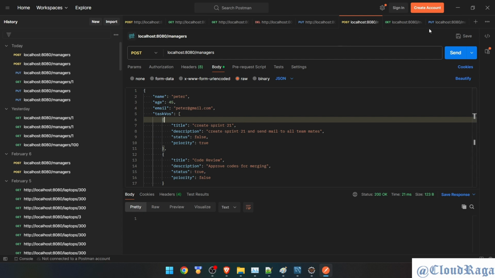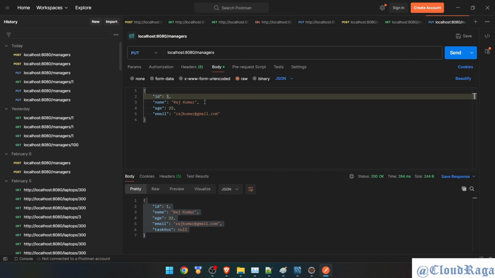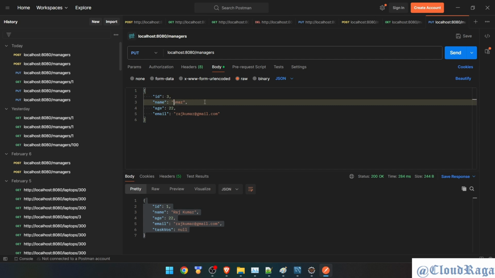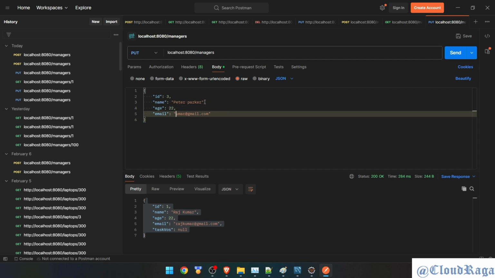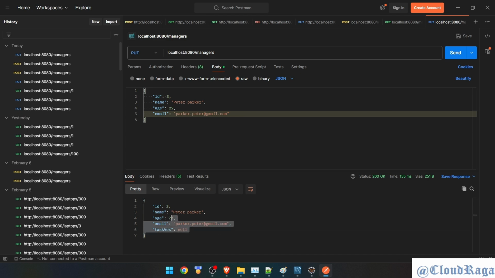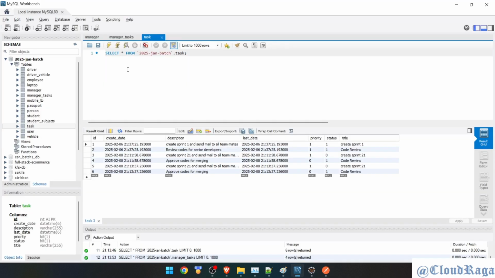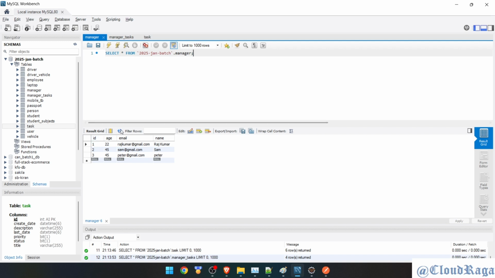Let's try to update the third ID. Okay, so I'm going to update ID3. Let's say Peter Parker, the full name, and Parker dot Peter at this one. Okay, so that's my new email. So request sent. It is updated. Nice. So refresh. I can see the record is updated. Email and full name is here.